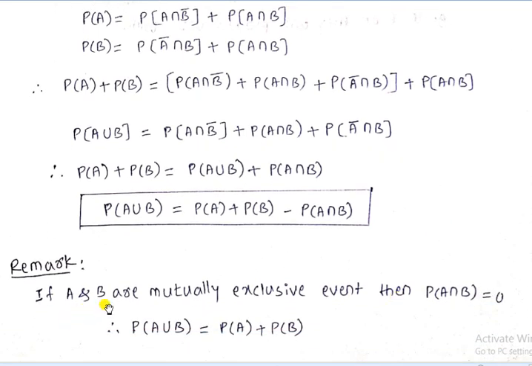Then remark: if set A and set B are mutually exclusive events, then the value of probability of A intersection B is 0. In that case, the addition rule becomes probability of A union B equals P of A plus P of B.